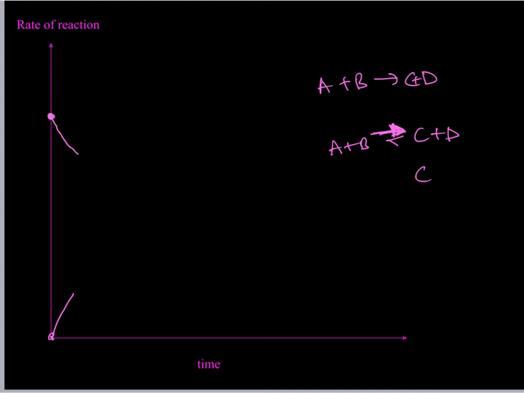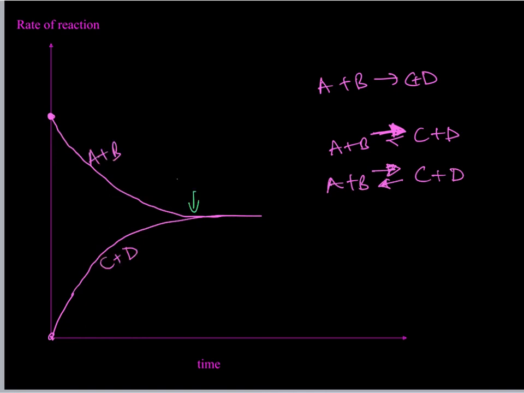The more of C and D that are made, the faster they can start being converted back into A and B, until eventually the rate that C and D is converted back to A and B is equal to the rate that A and B is being converted to C and D. That's like our 1 in, 1 out scenario, and that's when equilibrium is reached.